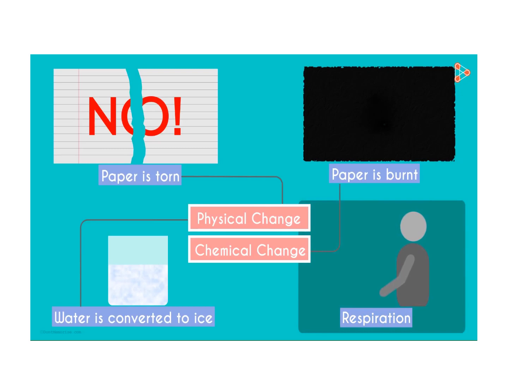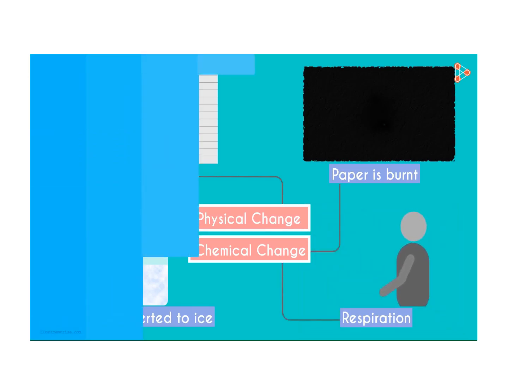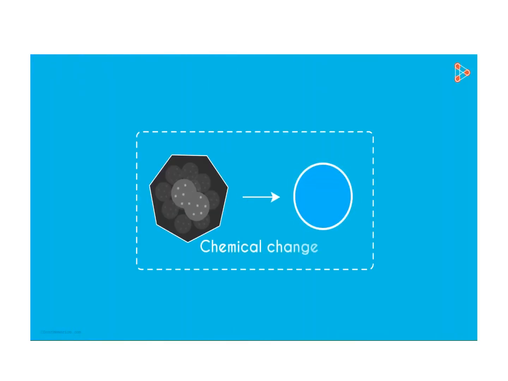The last one is interesting. What happens when we respire? We utilize the oxygen we inhale, and after the respiration process, carbon dioxide is exhaled. Clearly, a new substance is formed. It's a chemical change. Whenever a chemical change occurs, we say there's a chemical reaction. And this is what we will study in detail. What do we actually mean by it? How do we know that a reaction has taken place? All this and much more in the coming lessons.